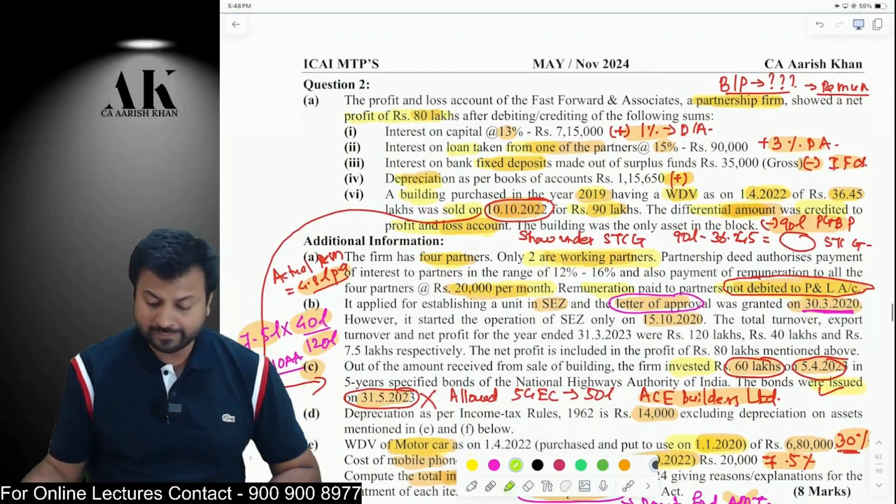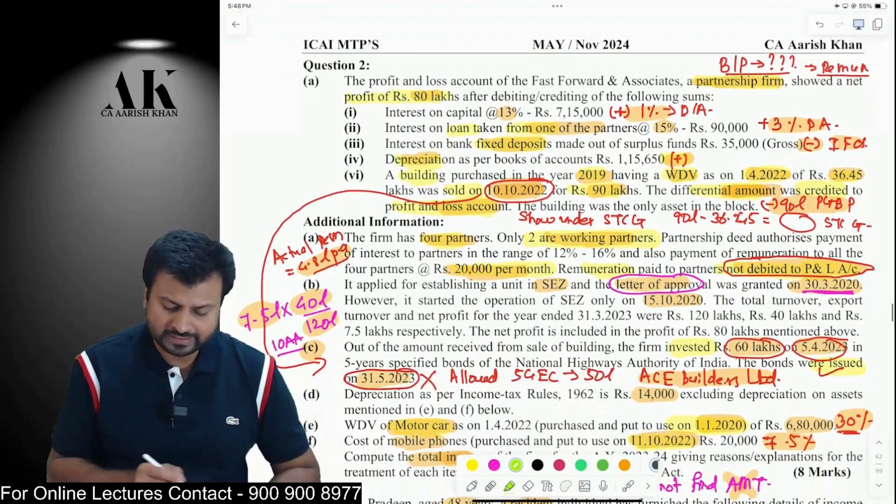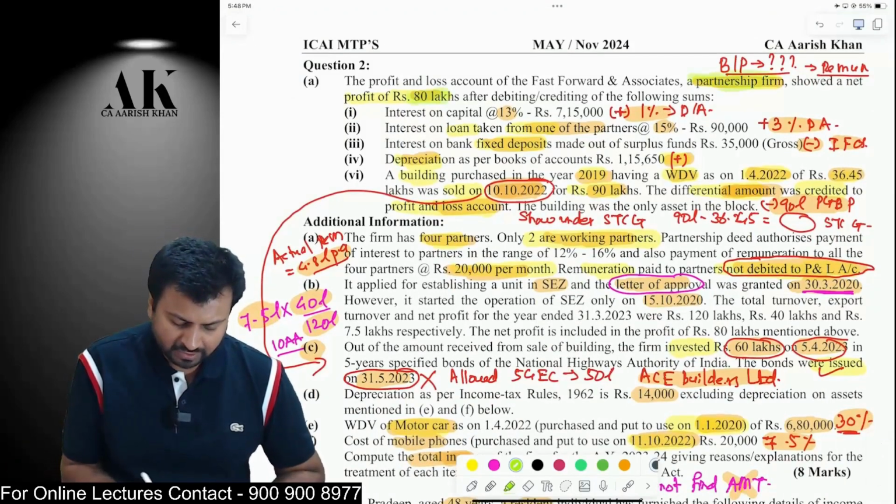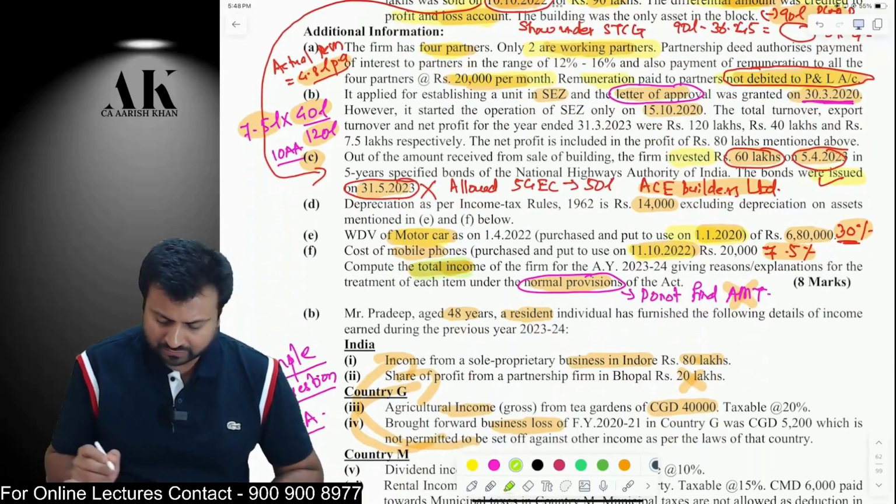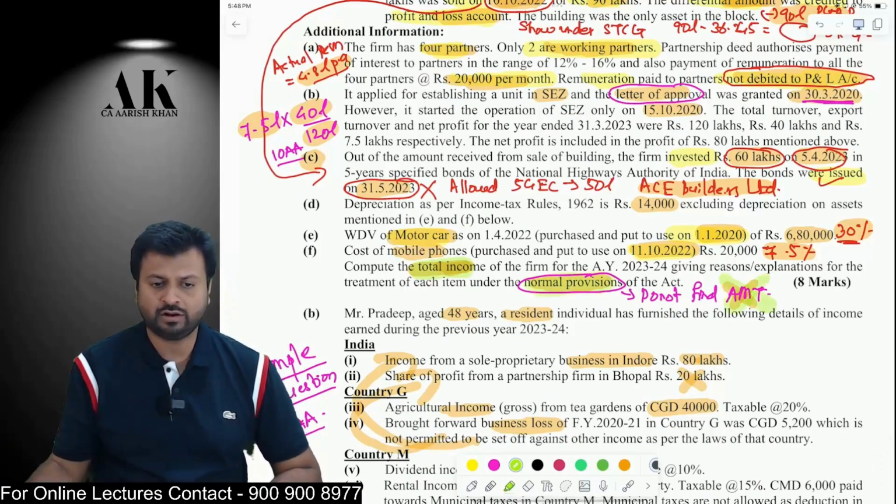Okay, question number 2. Let's start with this question. The assessee is a partnership firm and it has a profit of 80 lakh rupees. You are supposed to compute the total income of the partnership firm under the normal provisions. You are not supposed to follow AMT and all. Just follow the normal provision.